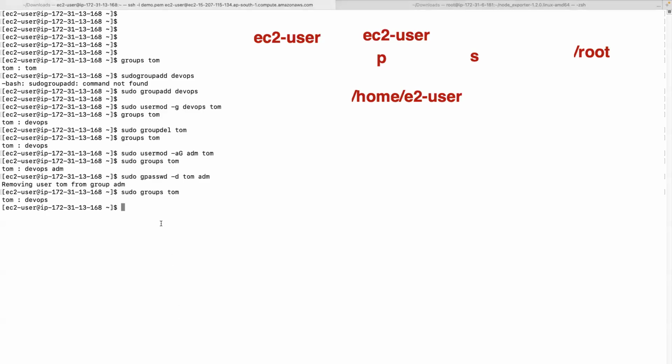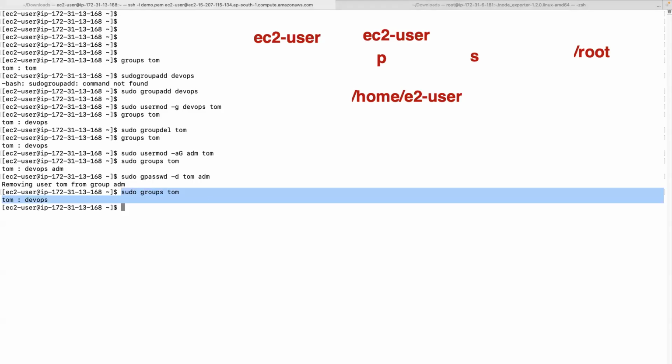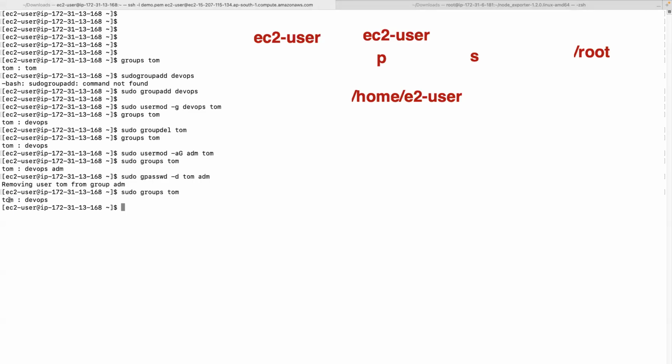Okay. So here you can see he was in the DevOps group. So groups of Tom, you can see that he was in the DevOps group. And that's pretty much about creating a user, creating a group, adding a user to a particular group, removing a user from a group.